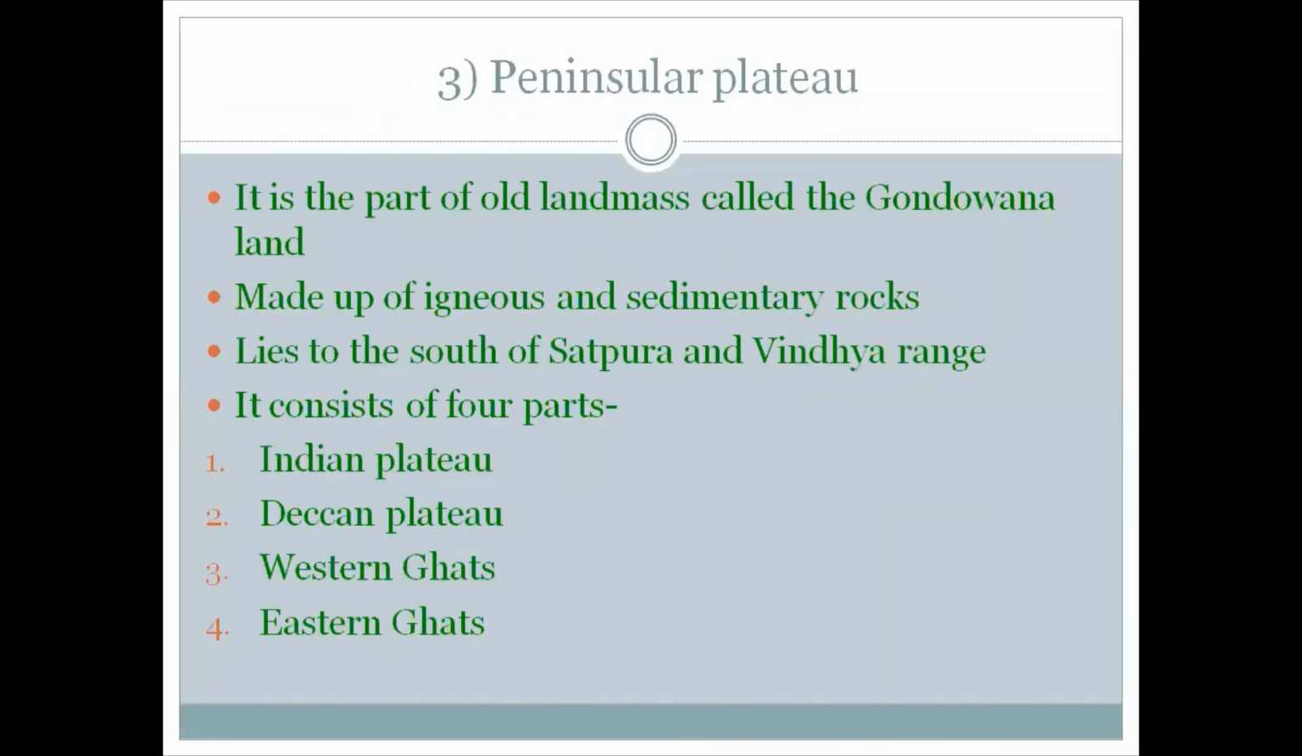Next, the peninsular plateaus. The Indian plateau is also known as the peninsular plateau. It is the part of one of the oldest landmass in the world, which was known as Gondwana land. It is made up of igneous and sedimentary rocks. It lies to the south of Satpura and Vindhya range. So this peninsular plateau consists of 4 parts: Indian plateau, Deccan plateau, Western Ghats and Eastern Ghats.